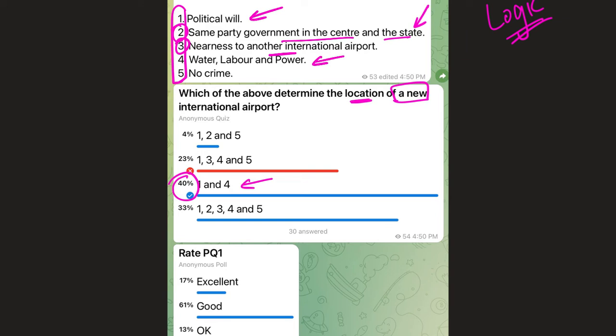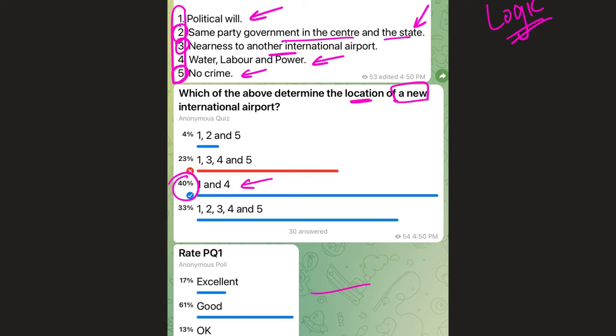If there is an international airport nearby, that is fine if it is a business hub. So that kind of transportation would be there, that multiple international airports can still serve the demand of the market, but this is not a necessary factor. And lastly, no crime. Now this is a utopia, guys. No crime is an extreme statement in itself. There can never be a situation when there is absolutely no crime. So crime just has to be under control. This is important. So 2, 3 and 5 are wrong, and 1 and 4 would be correct.